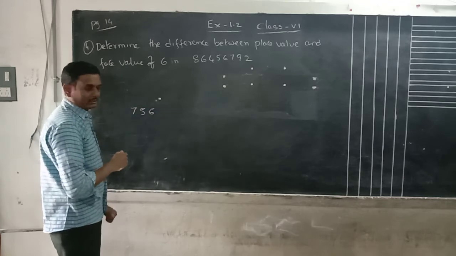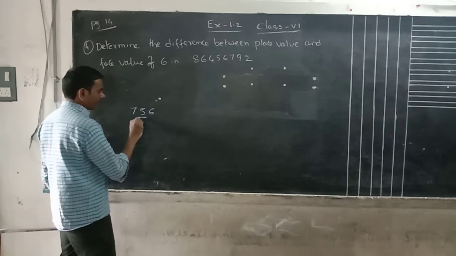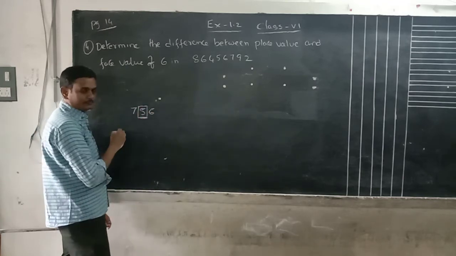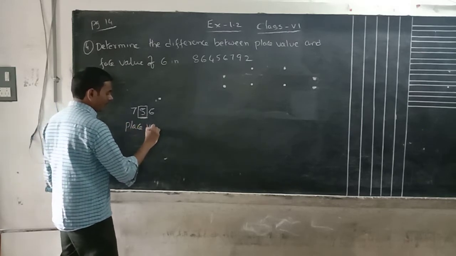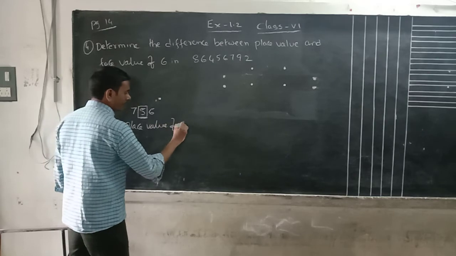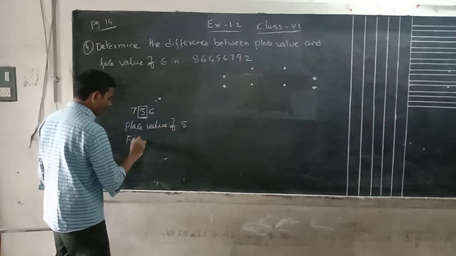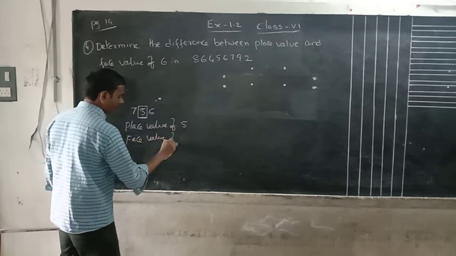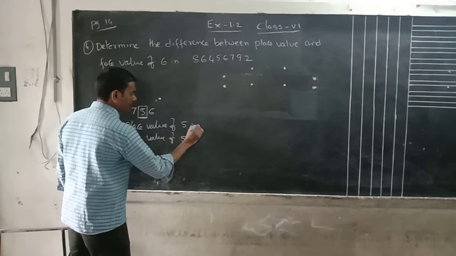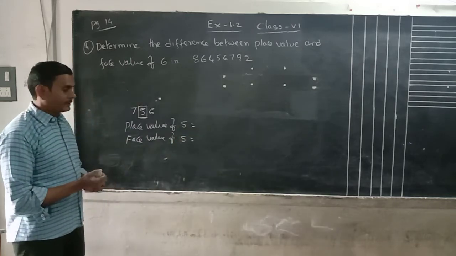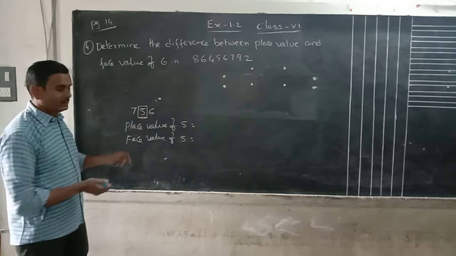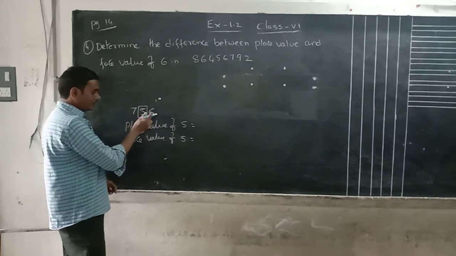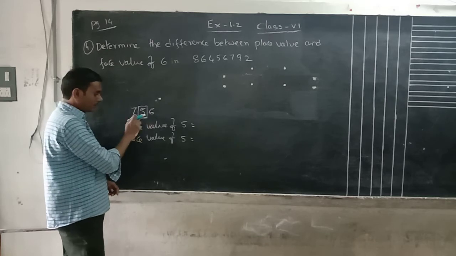For example, here is the number 756. I want to know the place value of 5. Place value of 5, face value of 5, that we have to know. In 756, 5 is located in which group: ones, tens, hundreds?